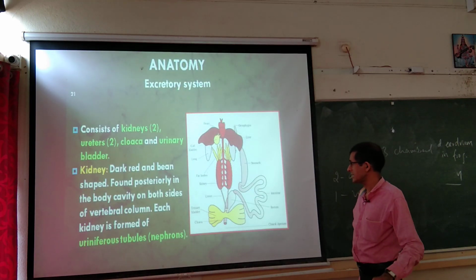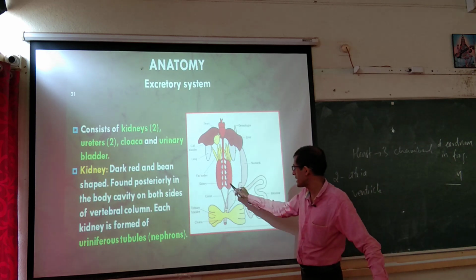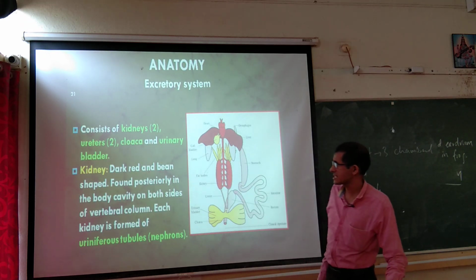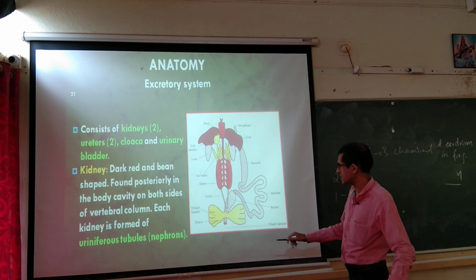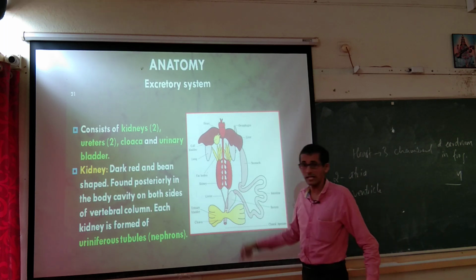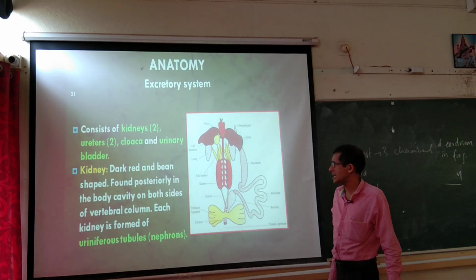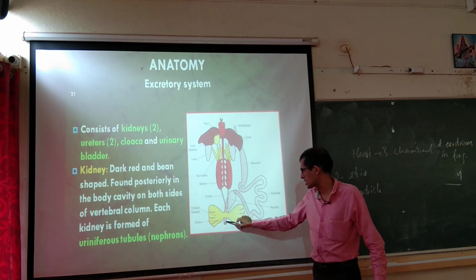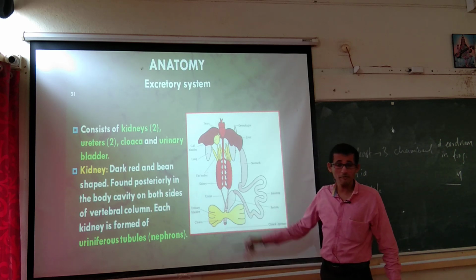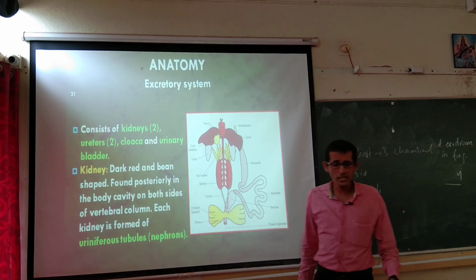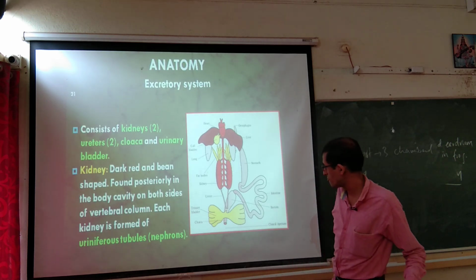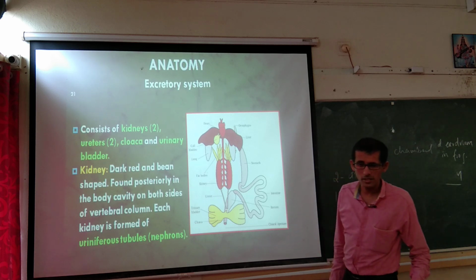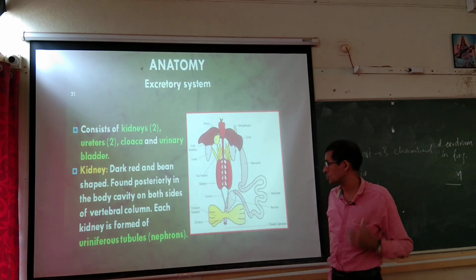Then excretory system, it is with the kidney. A pair of kidneys, two kidneys. Ureter is there, the tubular structure that emerges from that kidney, and cloaca and urinary bladder. So urinary bladder is for temporary storage of urine, and cloaca is the common opening to excrete that urine. Okay.